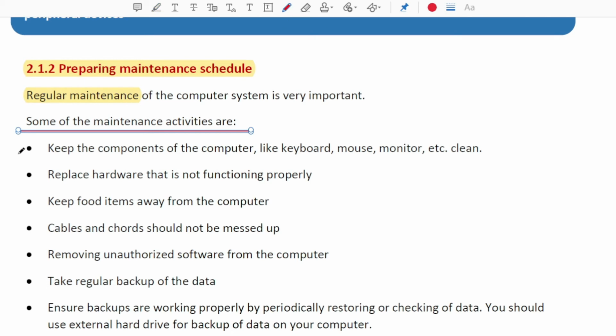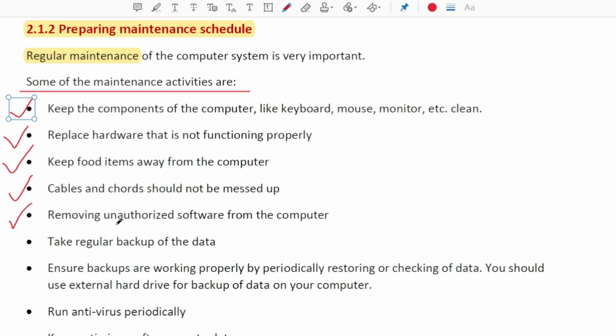Keep the components of the computer like keyboard, mouse, monitor, etc. clean. Yes, that's obvious. Second, replace hardware that is not functioning properly. We have to replace the hardware which is not working properly. Third point, keep food items away from the computer. Never eat in front of the computer. Cables and cords should not be messed up, and the cables and wires should be kept neatly.